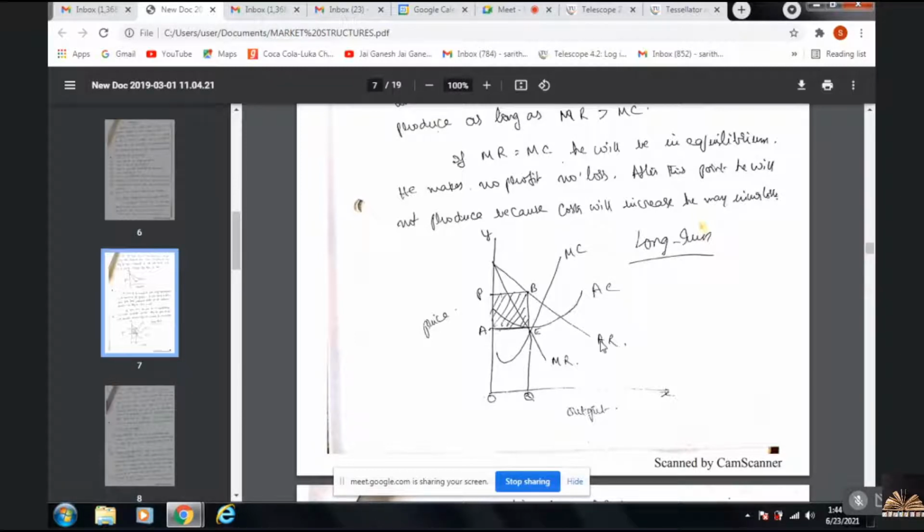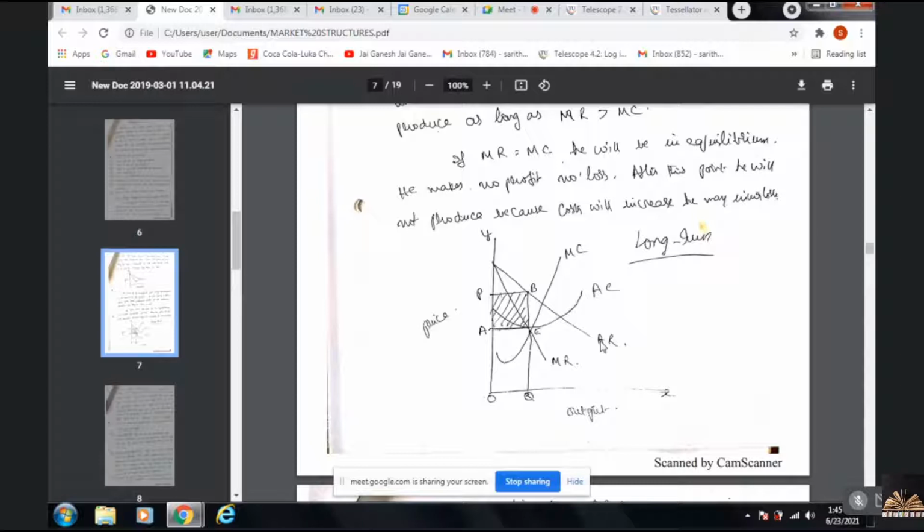Price is nothing but revenue, the selling price. So OP is the price, OA is the cost. The difference between OP and OA is the difference between the revenue and the cost. B is just a point that we have marked to denote the area. PBEA or PAEB is the area denoted as supernormal profits in the long run.